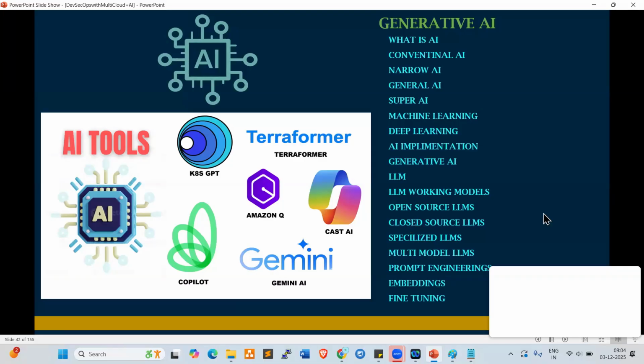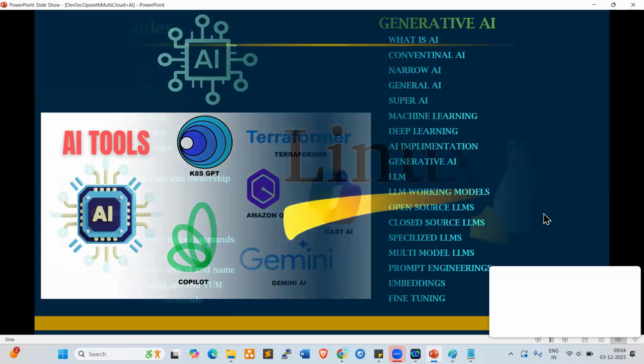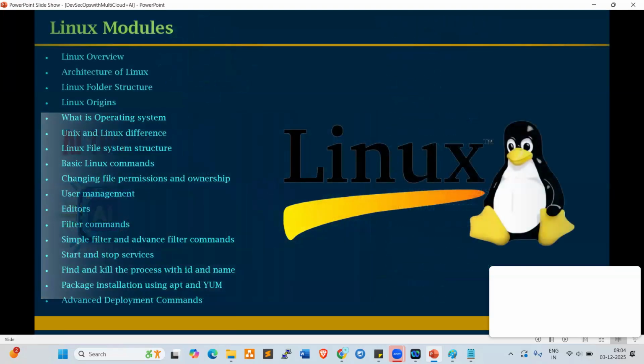Fine. Along with this, Linux will also be covered in our course. Nearly 50 to 60 commands are required in Linux. Linux concepts, user management, editors, file commands, basic commands, changing file permissions, ownerships.